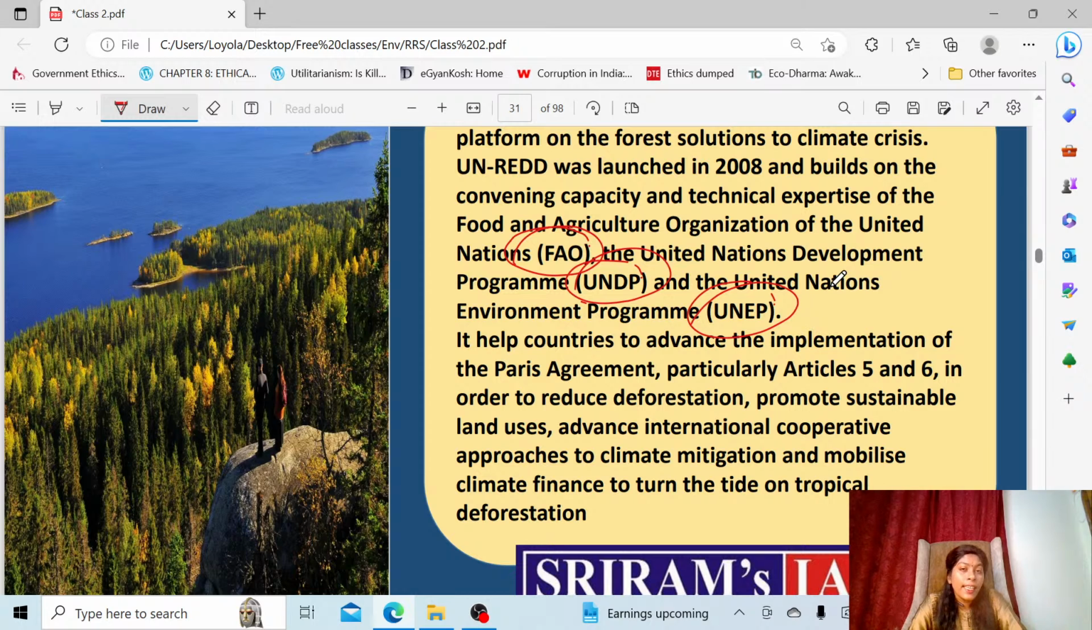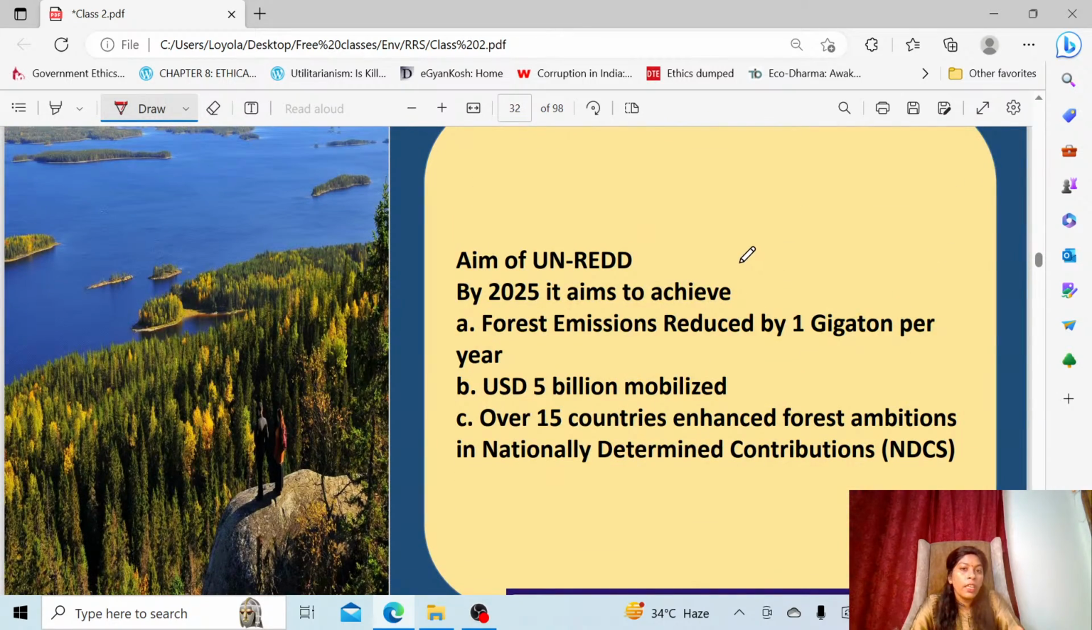To stop deforestation and land degradation, to reduce emissions from deforestation and land degradation. That means when you cut down the forest, which previously used to store the carbon, the carbon is released out. So in order to reduce the emissions from deforestation and forest degradation, they launched this platform, that is UN-REDD. Then they upgraded this program in the form of UN-REDD Plus.